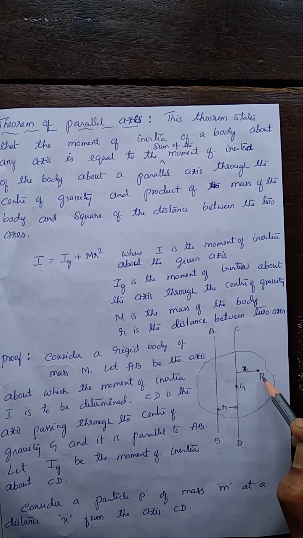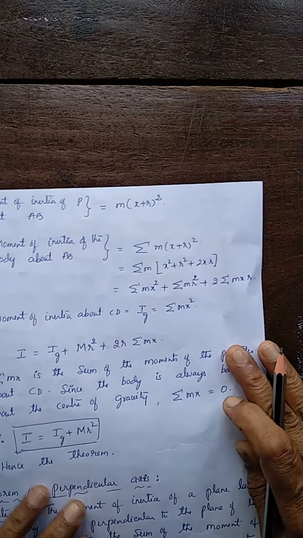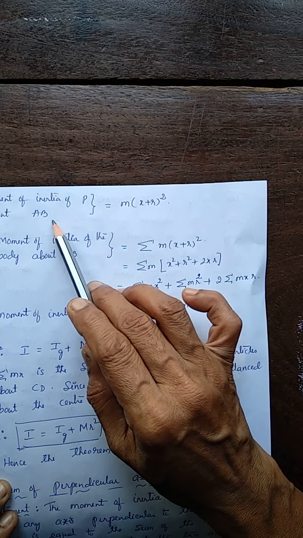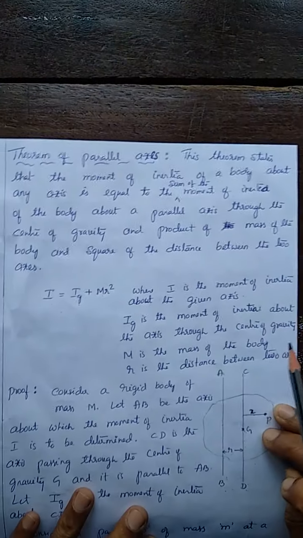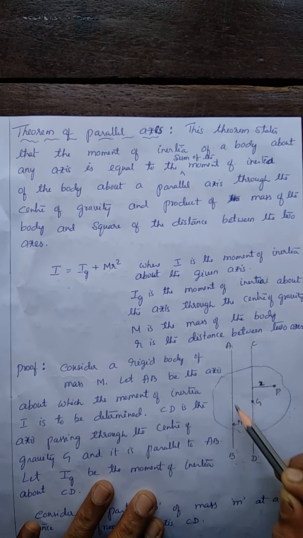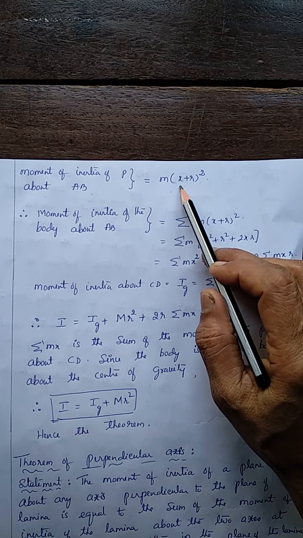So the moment of inertia of the particle P about AB is equal to m into (x plus r) whole square. Distance is from here to here x, here to here r, so x plus r, squared. This is the moment of inertia of one particle.